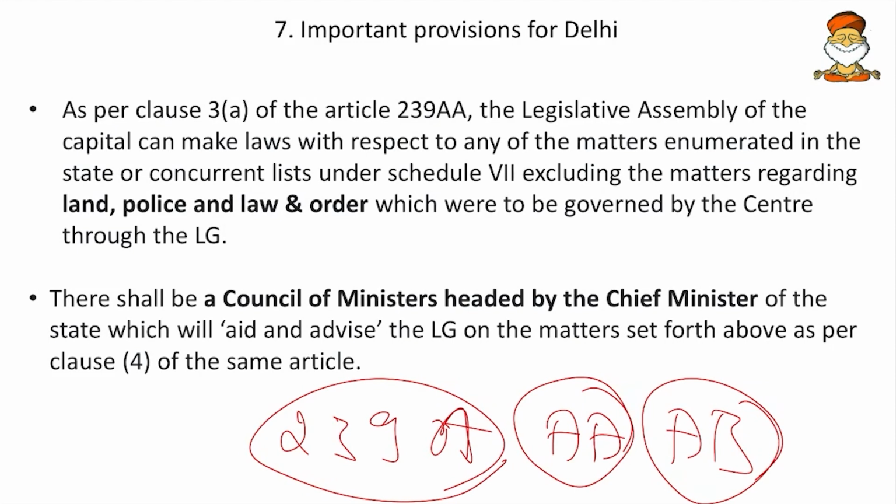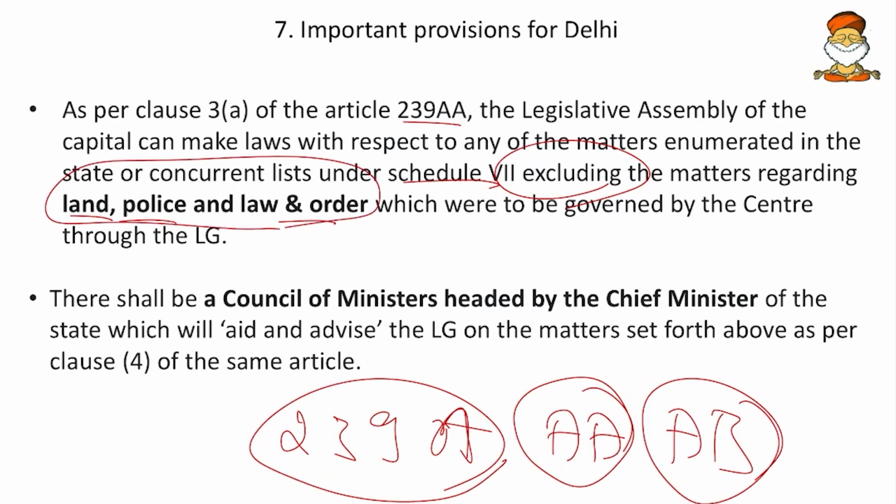Now we discuss 239AA. As per Clause 3A of Article 239AA, the Legislative Assembly of the Capital can make laws with respect to any of the matters enumerated in the state or concurrent list under the Seventh Schedule, excluding the matters regarding land, police and law and order. So except land, police and law and order, it can deal with all others. These 3 will come under the center.